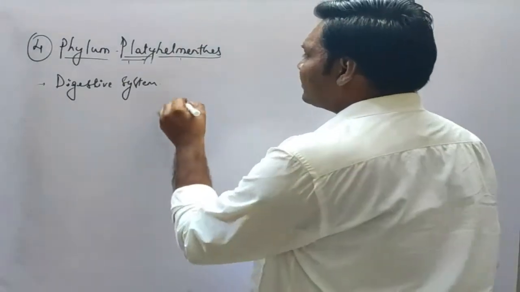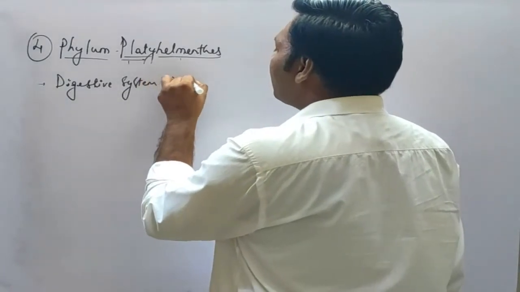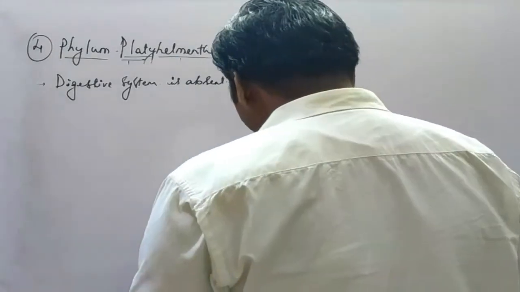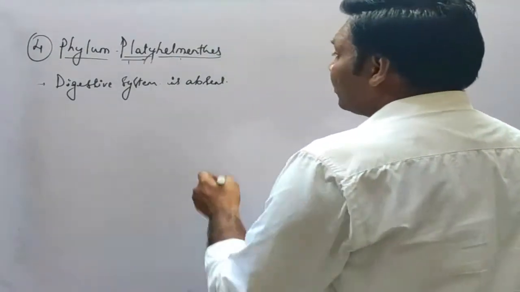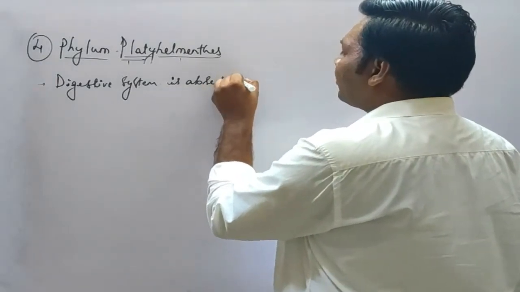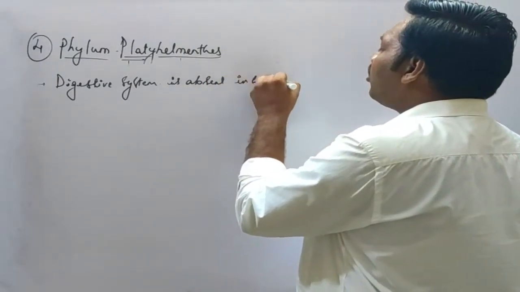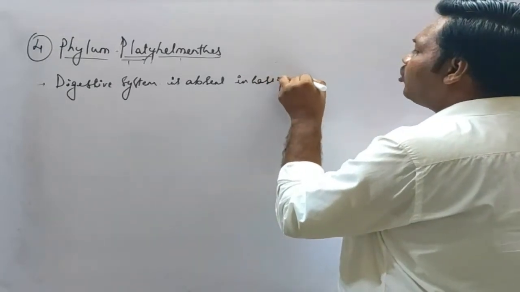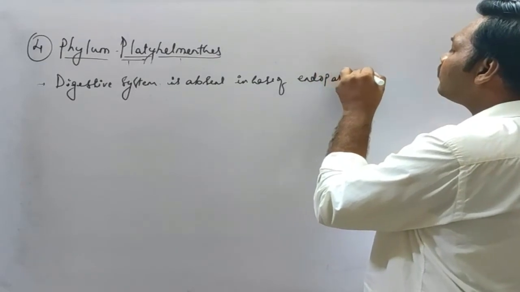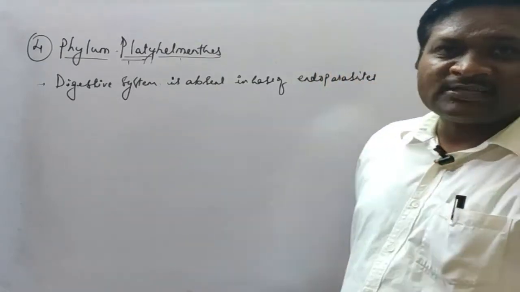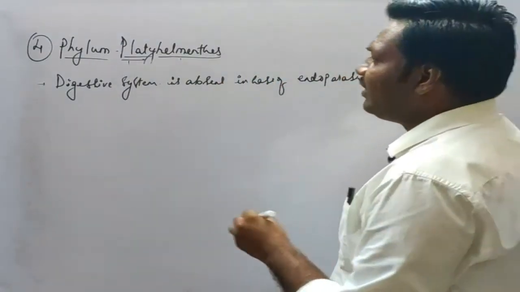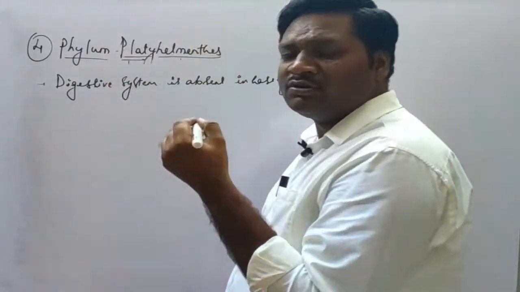Okay, so the digestive system is absent in the case of the endoparasites, and in the case of free living platyhelminths, they have the digestive system.